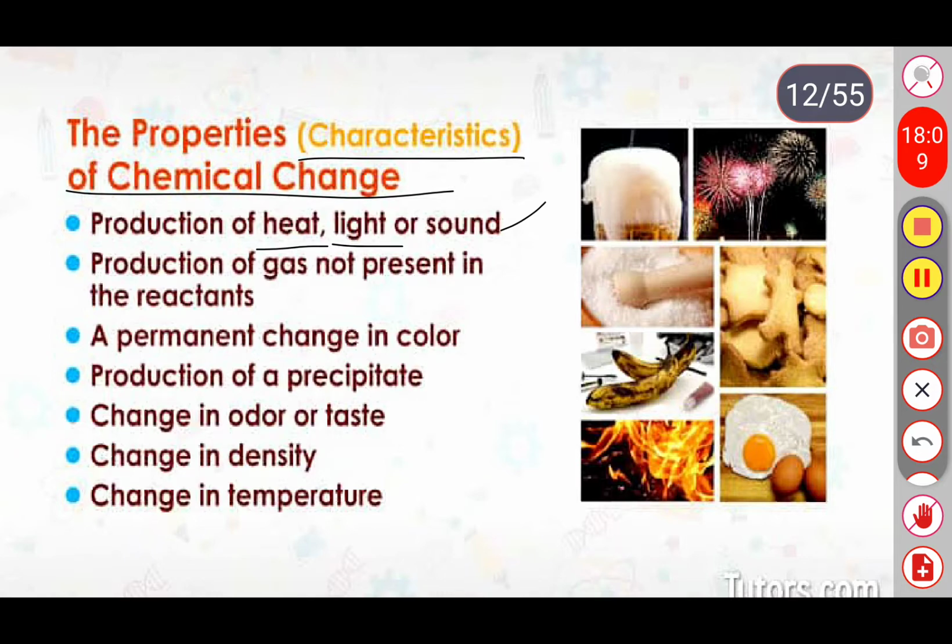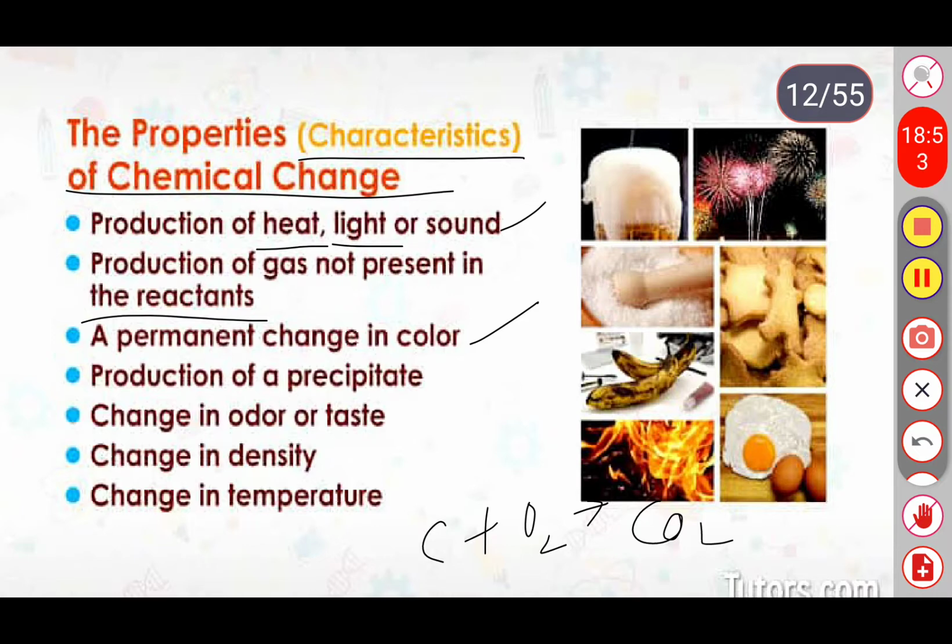Second one, production of gas. We are taking two substances, for example carbon and oxygen. When these two are combined, it forms carbon dioxide. Finally we get a gaseous product, right? So this is the second property. Third one, a permanent change in color. In the second activity, the lead iodide completely changes in color. It forms a yellow colored precipitate, right?